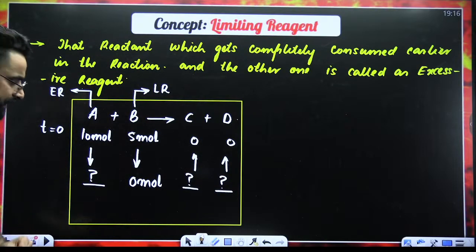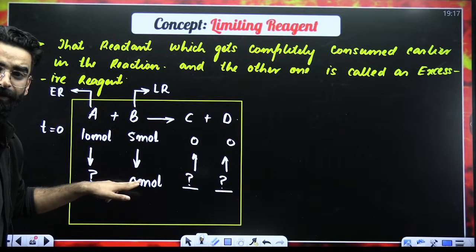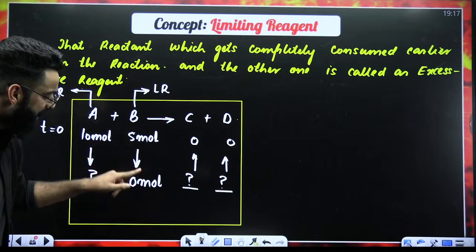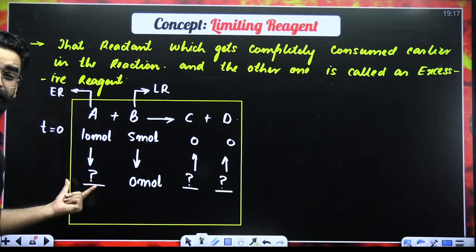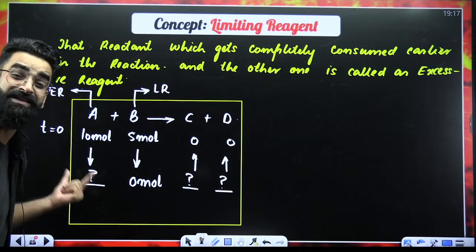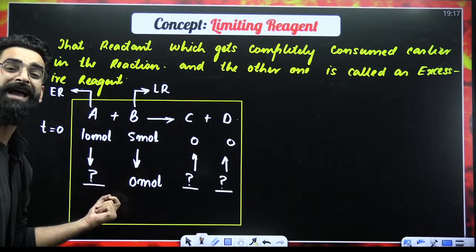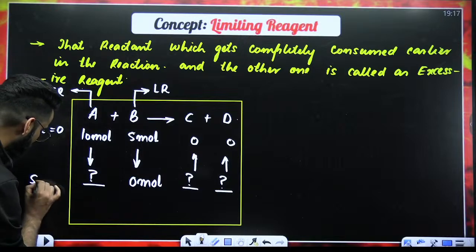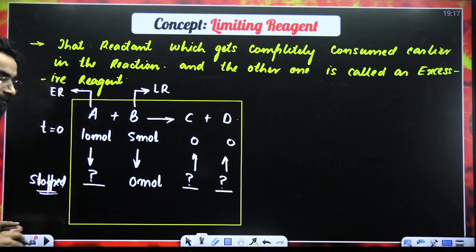Let me tell you one more thing. When B gets completely consumed, there will be no B in the container, but there will be some moles of A. But with those moles of A which are left, there are no moles of B to react. So the reaction would have stopped at this particular point of time.